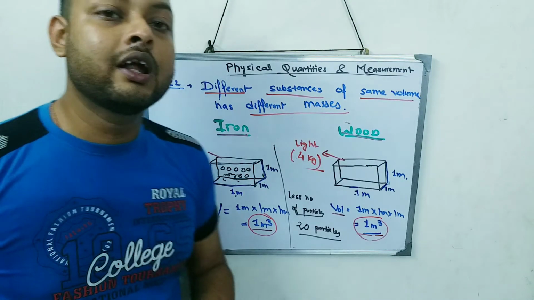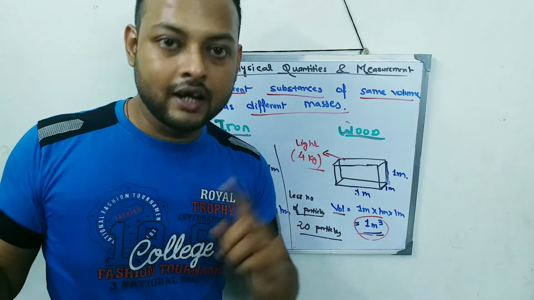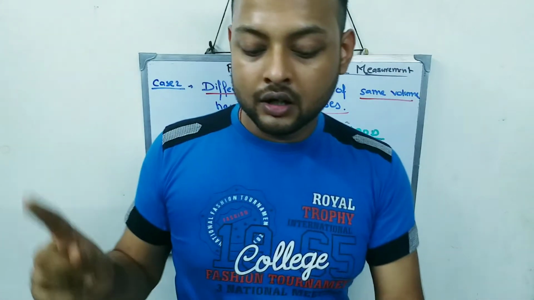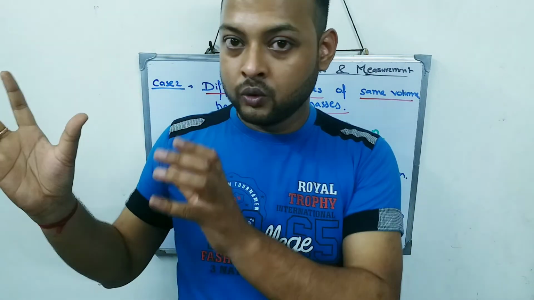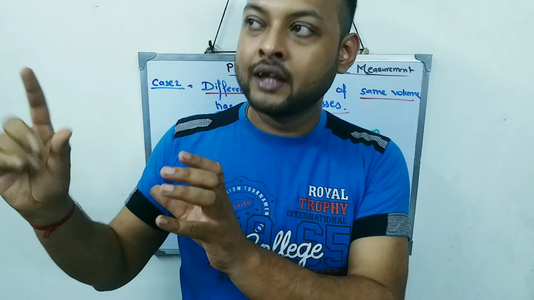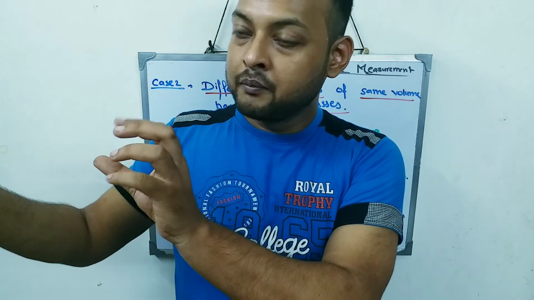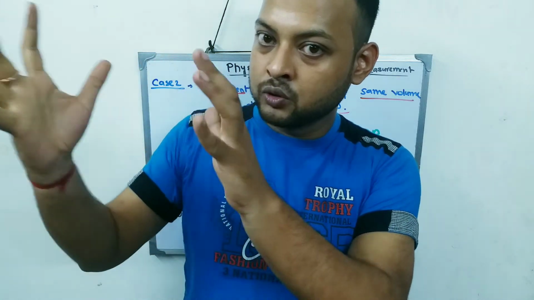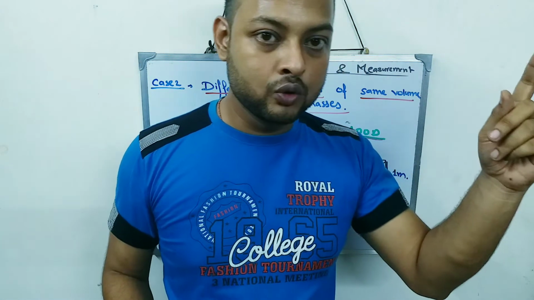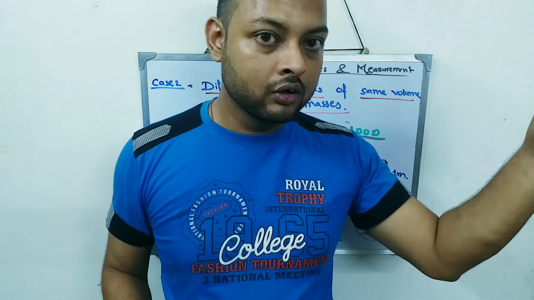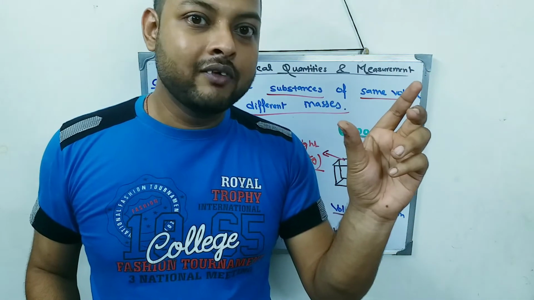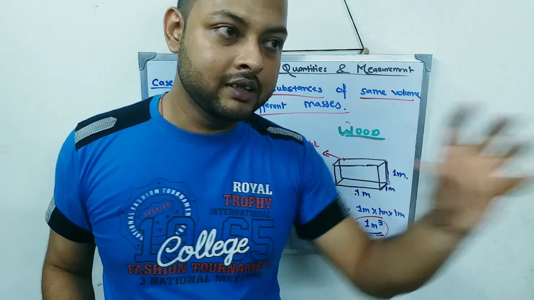So try to figure out the difference between case 1 and case 2. In case 1, both the wood and the cotton had the same number of molecules, 100, but one was tightly packed and the other loosely packed. But in case 2, we have iron and wood, which don't have the same number of particles. One has 50 particles and the other has 20 particles.